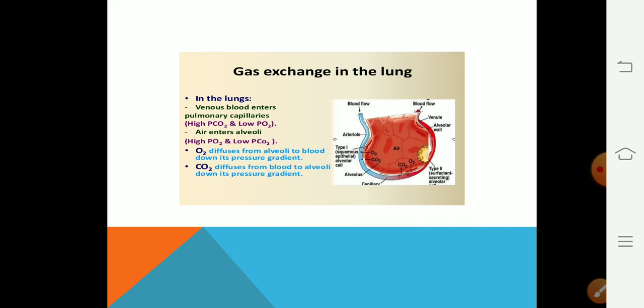The partial pressure of oxygen in the alveoli is higher than the partial pressure of oxygen in the blood, so it moves from the alveolar air into the blood. At the same time, blood has a higher partial pressure of carbon dioxide than the air present in the alveoli, so carbon dioxide diffuses out from the blood capillary and enters into the alveoli.